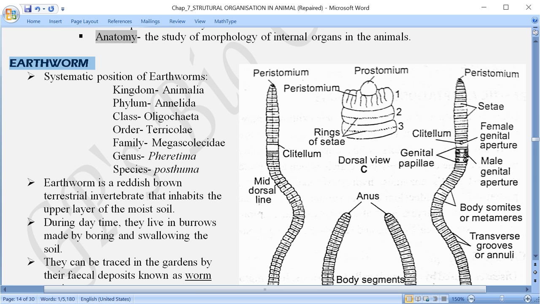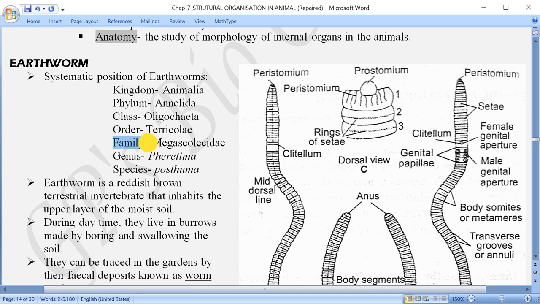Let us come back to the earthworm here. What is the position of earthworm in classification? That means the systematic position of earthworm. It belongs to the kingdom Animalia. Phylum is Annelida. Class is Oligochaeta. Then order is Terricolae.